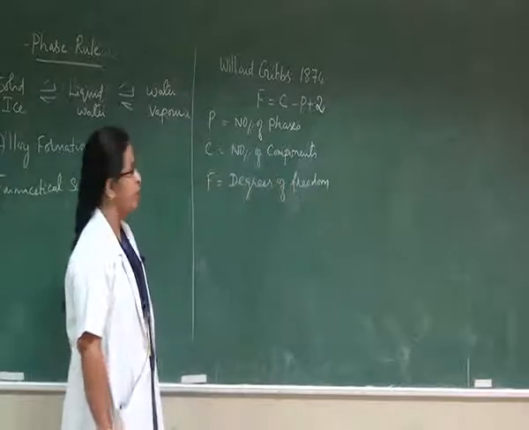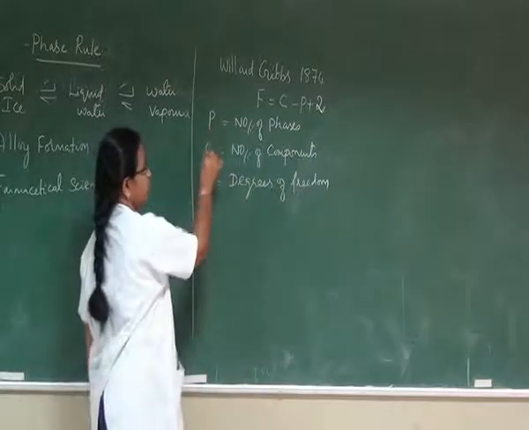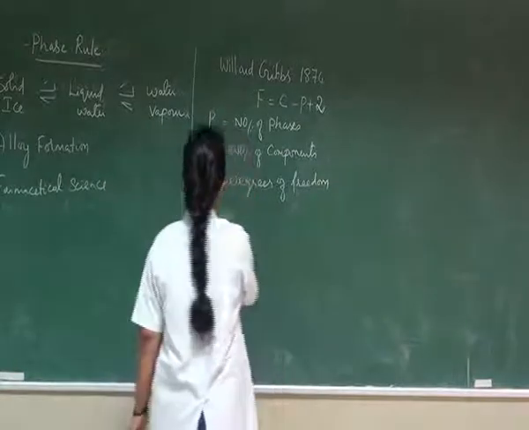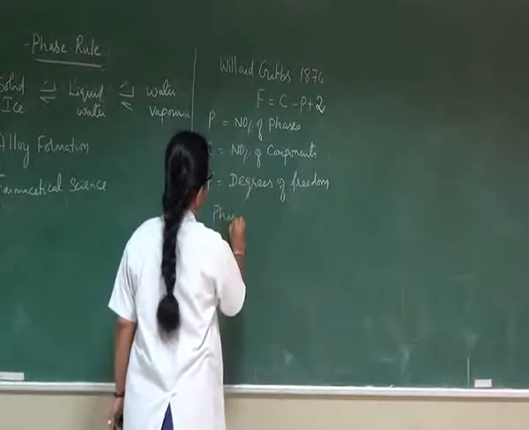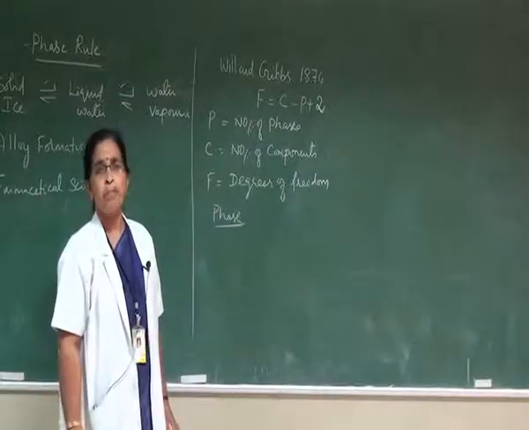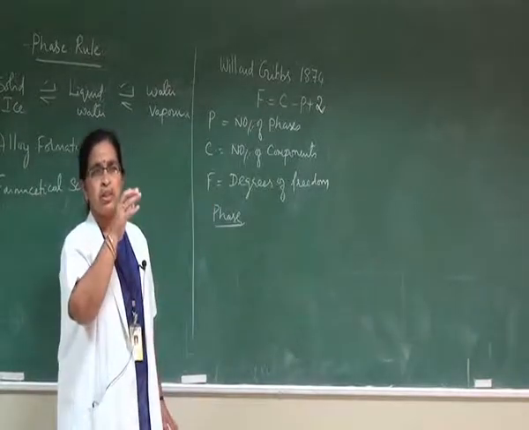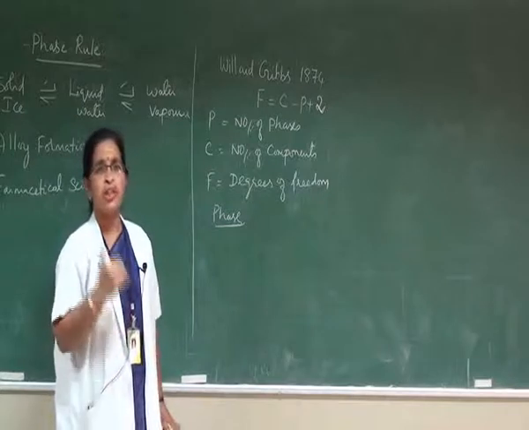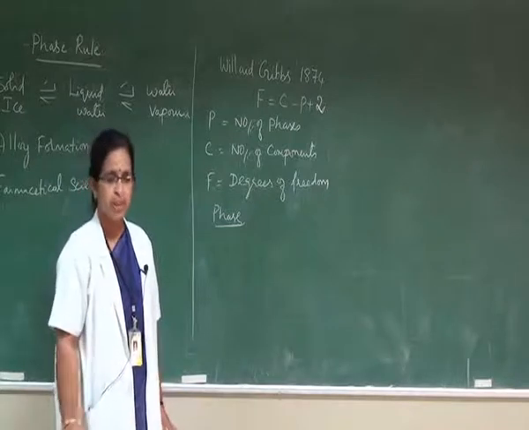Let me explain one by one. What is phase? What is C? What is F? First one, phase. As I have already pointed out, this phase rule is applied only to a heterogeneous system where more than one phase is present.